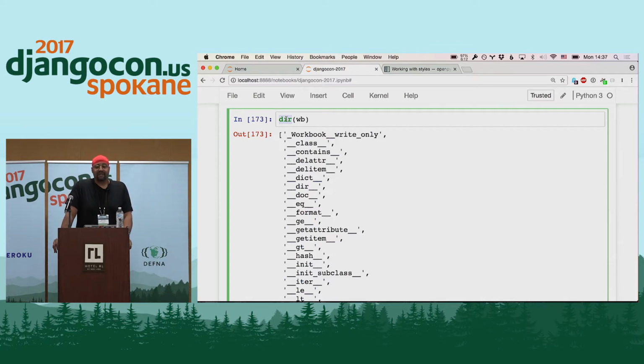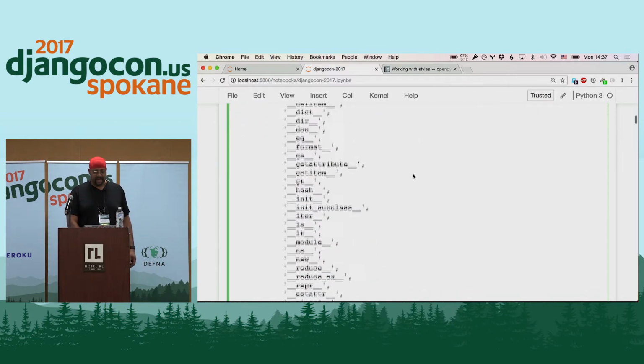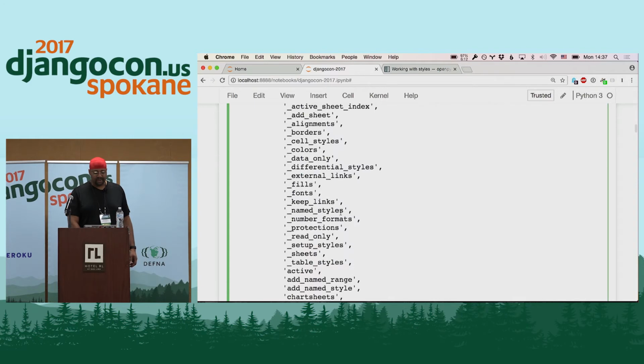Now, for a lot of basic Python constructs, if you're already familiar with these, maybe you don't care. But if you are using a new library like Openpyxl, it has some different data types that you're not going to be familiar with because you haven't seen them before. So using the dir function on them is helpful. And so we see a lot of the different attributes. And we'll notice here a couple